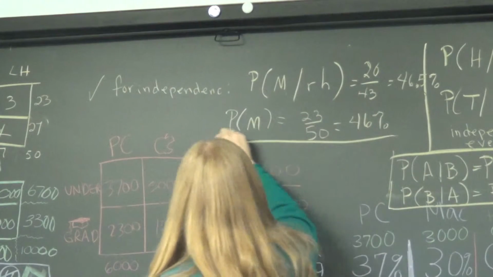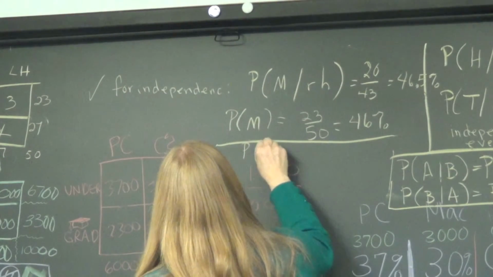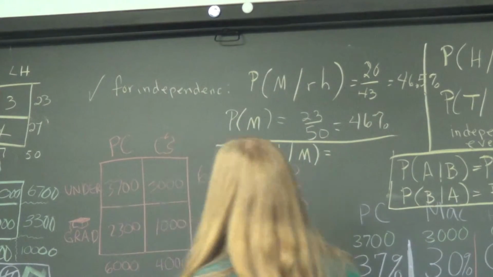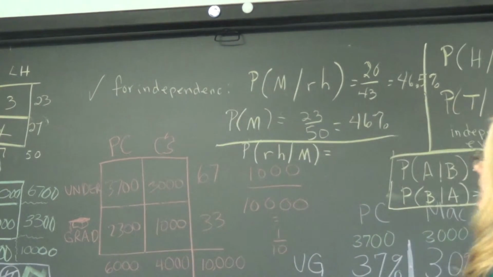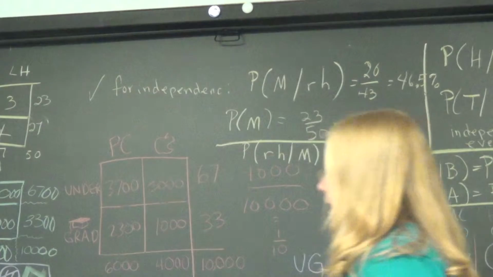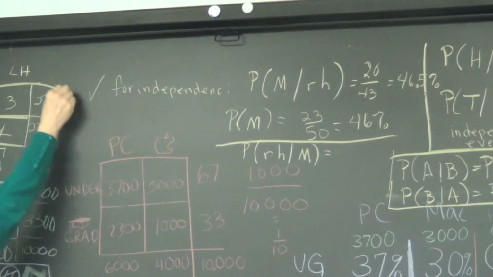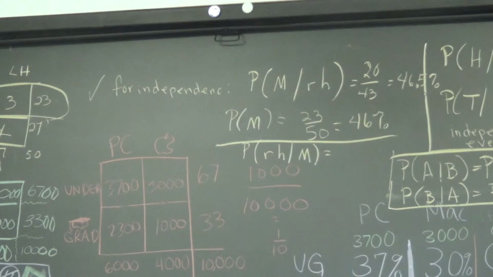So now I'm going to switch that. I'll say probability of being right-handed given you're a male. So let's go to male land. And that's this way. So Brandon, I'm in male land. What's the probability of being right-handed? What number over what number?